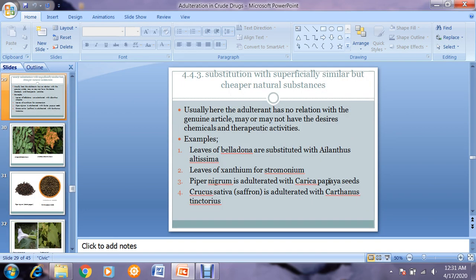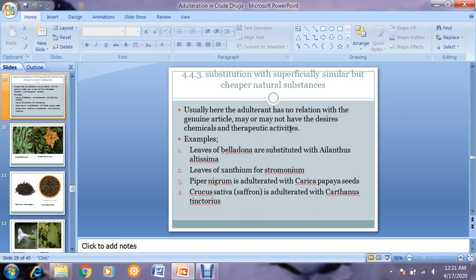Now coming toward the third type of substitution, it is substitution with superficially similar but cheaper natural substances. Usually here the adulterant has no relation with the genuine article. As you saw in the first case, substitution with inferior commercial varieties, the species were the same but the varieties were inferior. But here there is no relation of the genuine drug with the adulterant. It may or may not have the desired chemical and therapeutic activities.